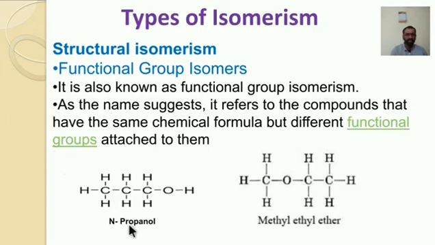Here in n-propanol, the functional group is OH, and in methyl ethyl ether, the functional group is ether. So in functional group isomerism, different functional groups are attached to them. This is about functional group isomerism.